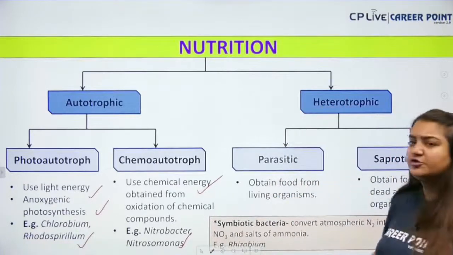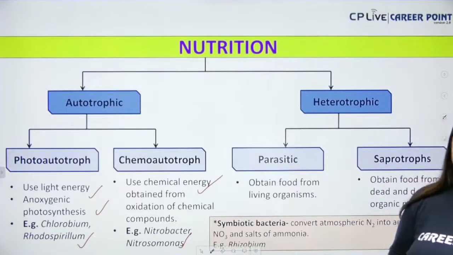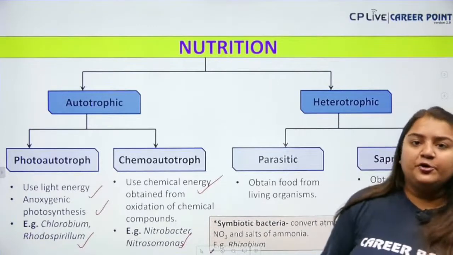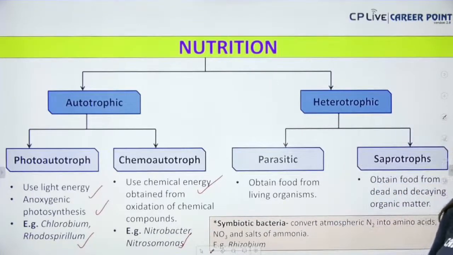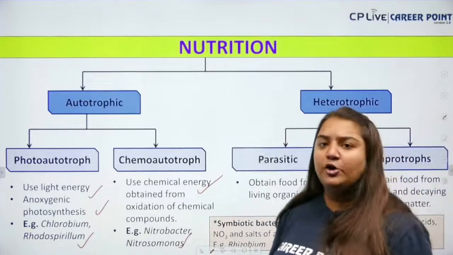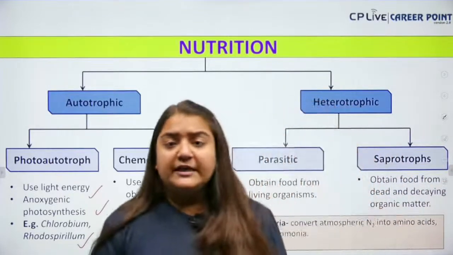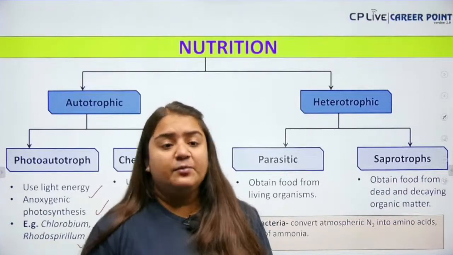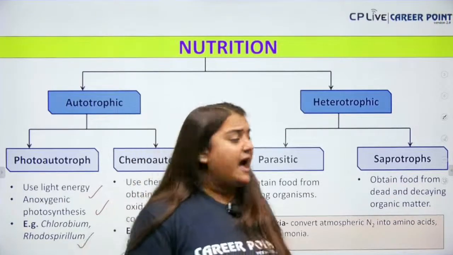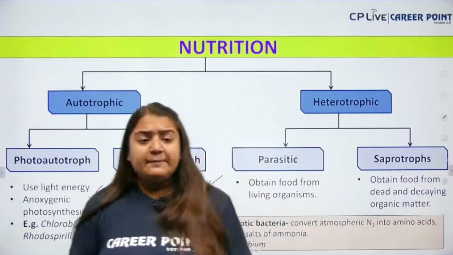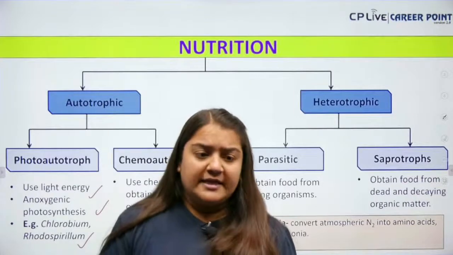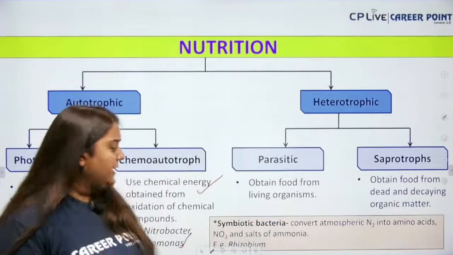Next up, we have the heterotrophic type of mode of nutrition. It can be divided into further two classes, that is your parasitic and saprotrophic. Okay, parasitic means it is basically completely dependent on the host for its nutrition. It is obtaining the food from the host organism and the host is always the living one. Next up we have the saprotroph. Saprotroph is the one which feeds on dead and decaying organism. Yes or no? Dead and decaying or the organic matter.